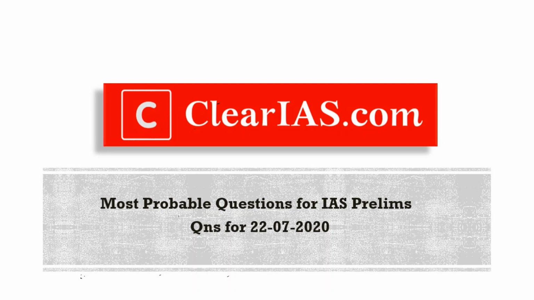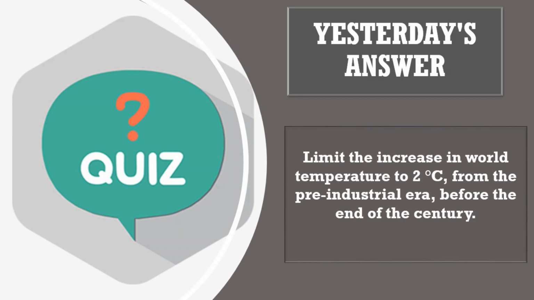And yesterday's quiz question was, what is the main objective or goal of the Paris Agreement 2015? As we all know, this agreement is related to climate change, and it aims to limit the increase in world temperature to 2 degrees Celsius from the pre-industrial era before the end of this century. So that is the main goal of the Paris Agreement 2015, and the countries are working towards it. So let's now start today's session.